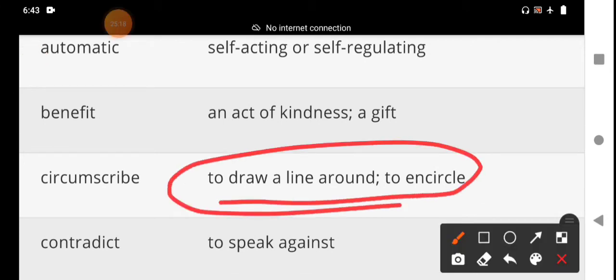Circumscribe means to restrict something within limits, confined on all sides by clearly defined boundaries. That is circumscribe: to draw a line around, to encircle.